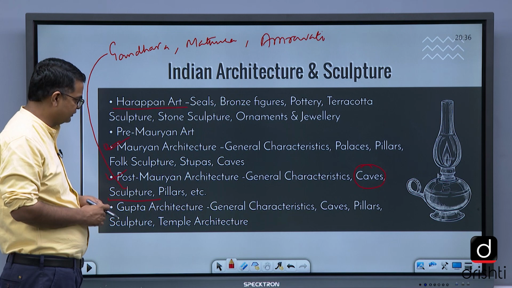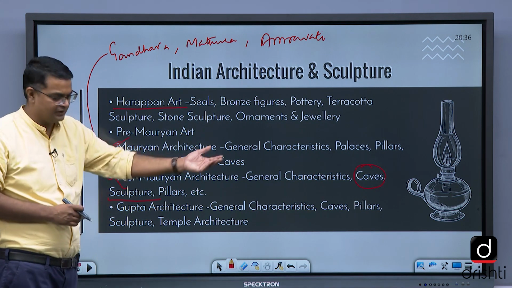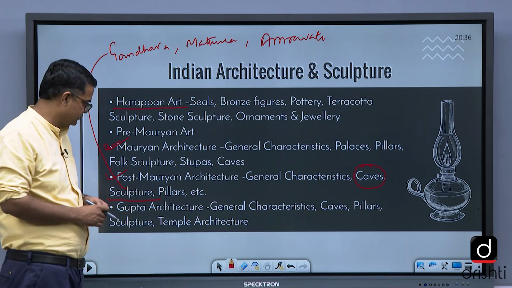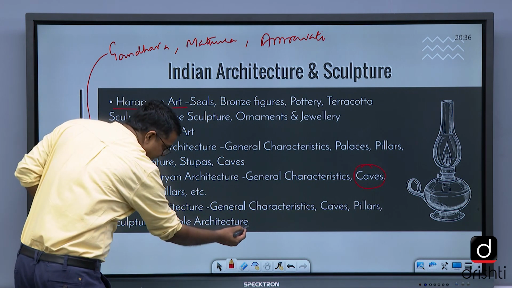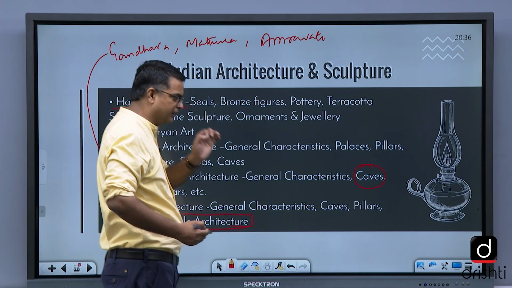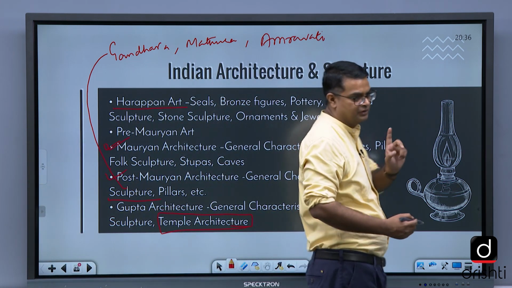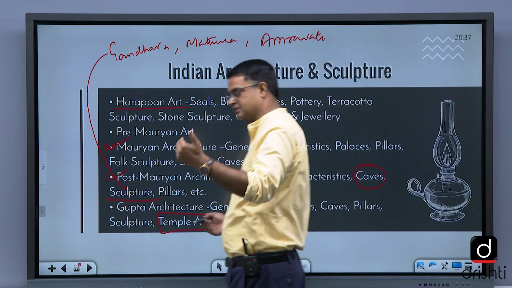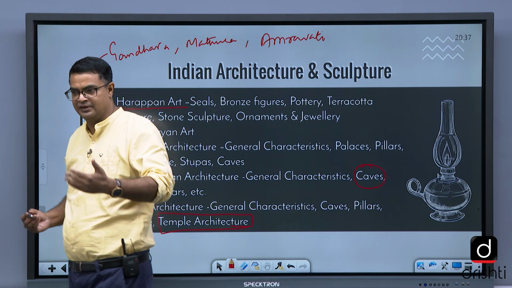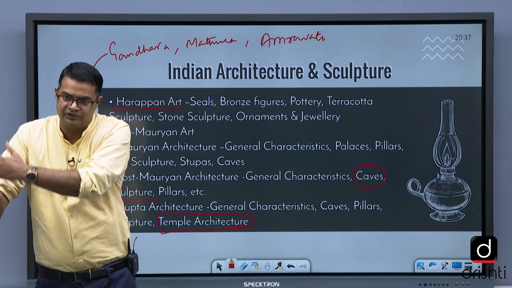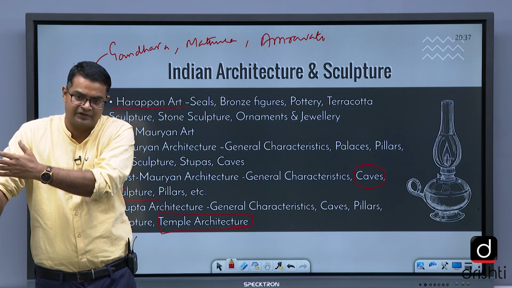Gupta architecture, general characteristics, and then caves and pillars, sculptures, temple architecture. Temple architecture begins here, the humble beginning of temple architecture. See, in art and architecture, two things are very essential: Buddhist architecture and temple architecture. Temple architecture starts with Gupta period, and then early medieval times, Nagara style of architecture, and in South India, Dravida style of architecture.